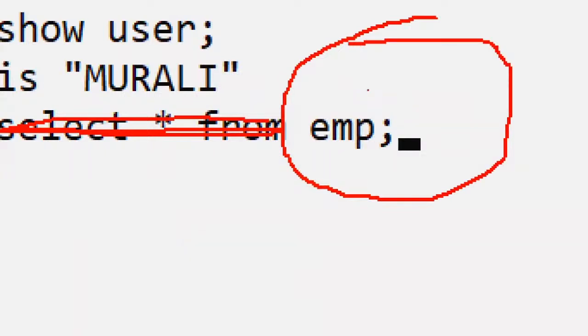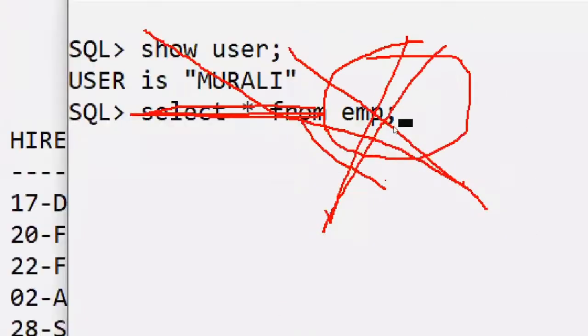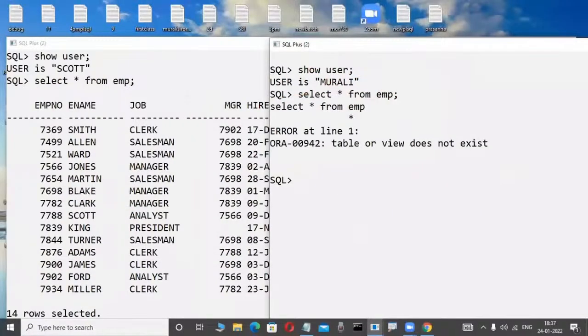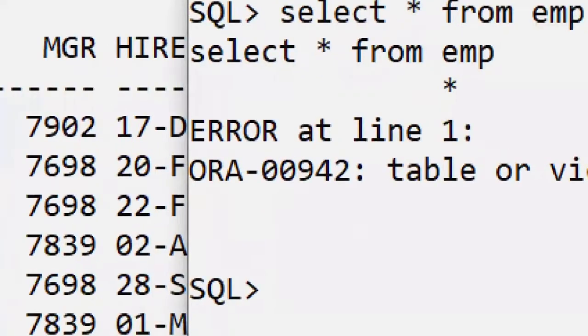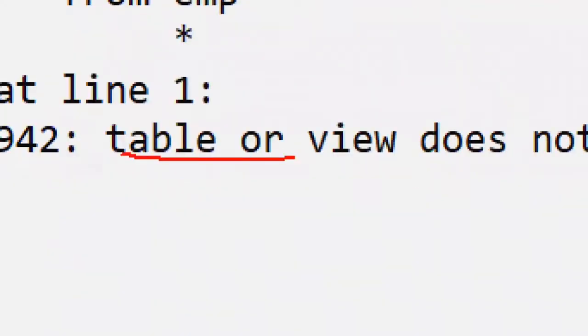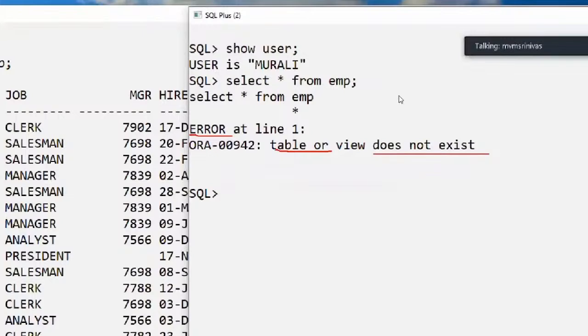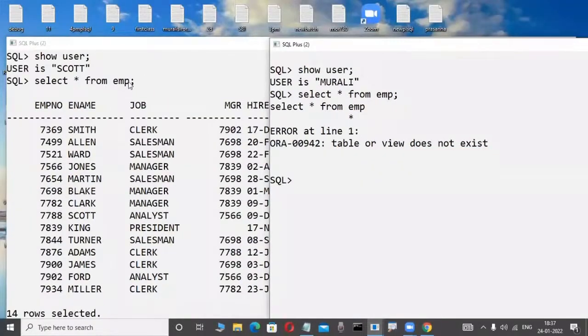Possible or not possible? Now, in the Murali user, is the Scott user table visible or not visible? Is the Murali user allowed to access the Scott user table? Logically, observe here: possible or not possible? Very good, one fellow is telling the correct answer. Not possible, because this EMP table is another employee's table. That's why this is not possible. Observe here: I am pressing the enter key and it means error, table or view does not exist. Views we will see later. The Murali user is unable to access the Scott user table in this example.